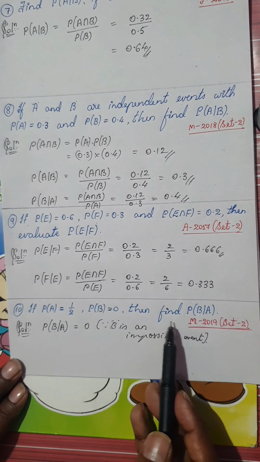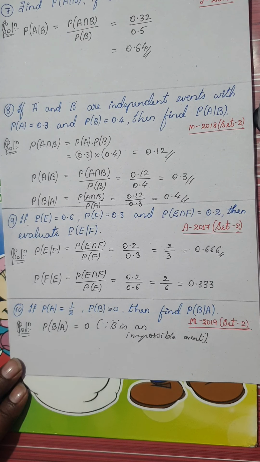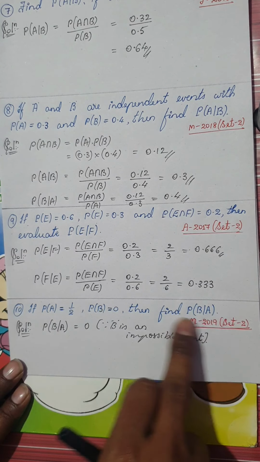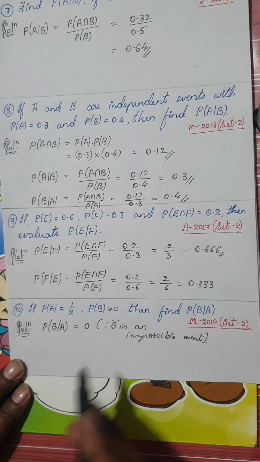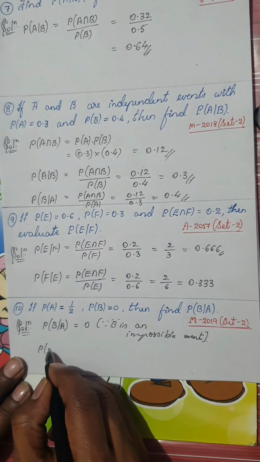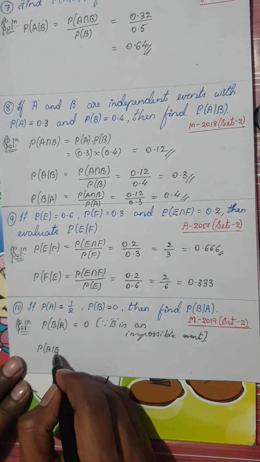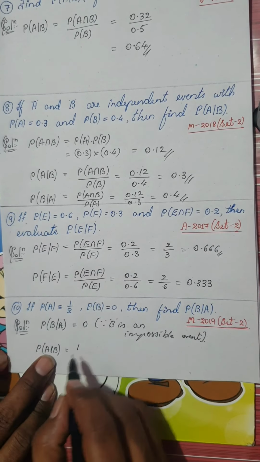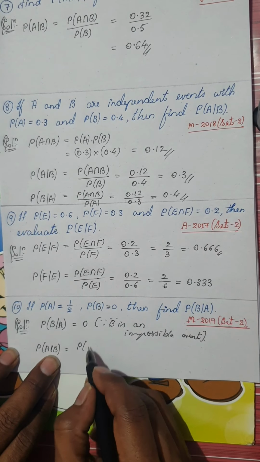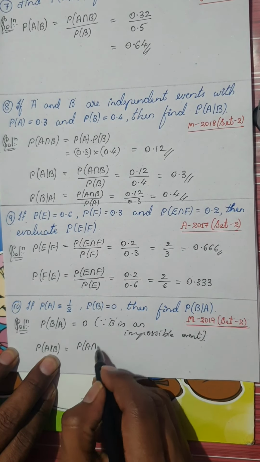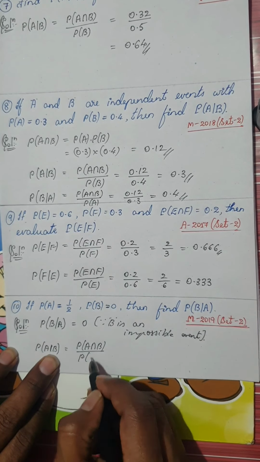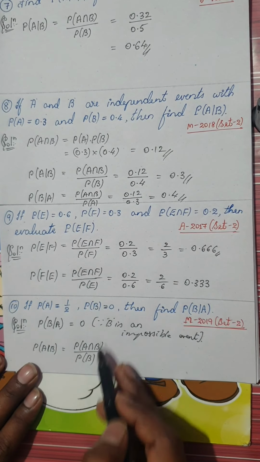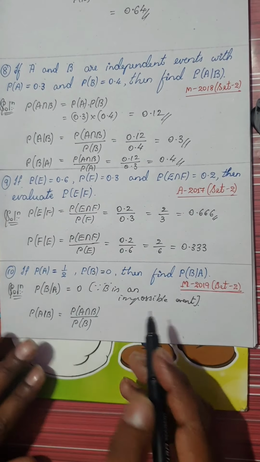This was not asked for the standard question in your textbook. Rather, this was asked in the March 2019 second set question paper, which was given as a preparatory paper. For the same question, he has asked you probability of A given B. Now remember, probability of A given B is nothing but probability of A intersection B divided by probability of B. Now look here, because probability of B is equal to 0, this is not defined.